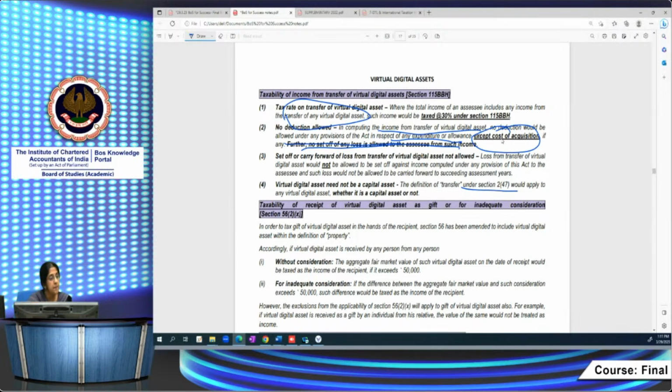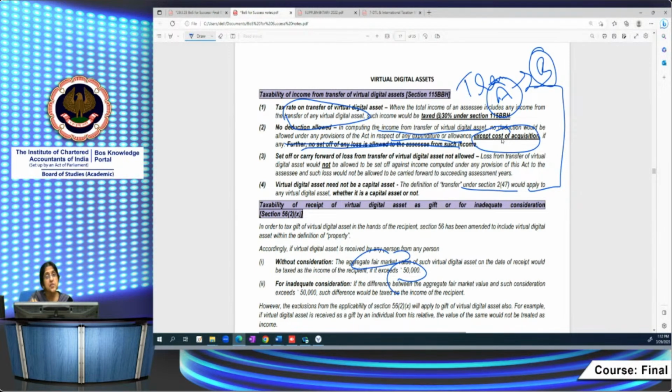Now, taxability of receipt of a virtual digital asset. First, 115BBH is in the hands of the transferor. If A is going to transfer to B, this section deals with the taxability of A. Now, is B also liable to pay some tax? Yes, if it is in the form of a gift. If somebody has gifted me a virtual digital asset and the aggregate fair market value exceeds 50,000, then I would have to pay tax. It will be my income from other sources, whatever is the value of that consideration.